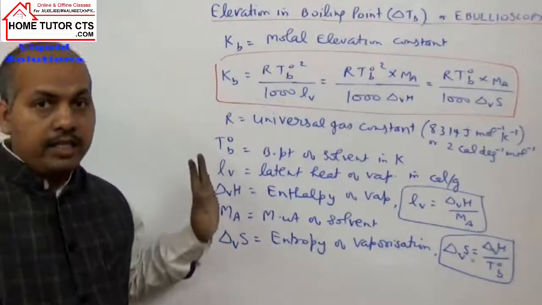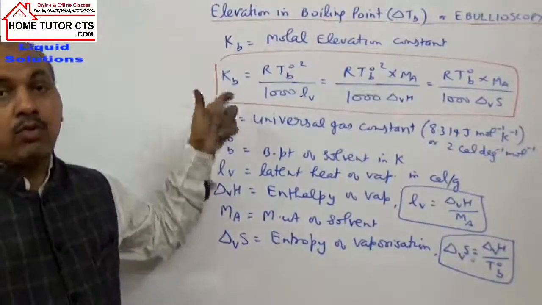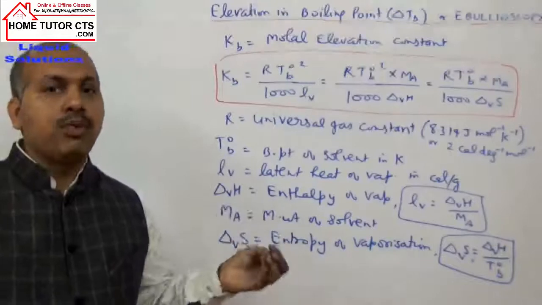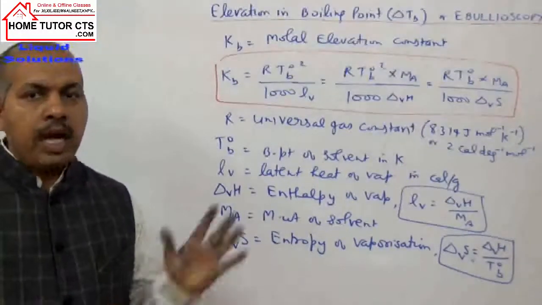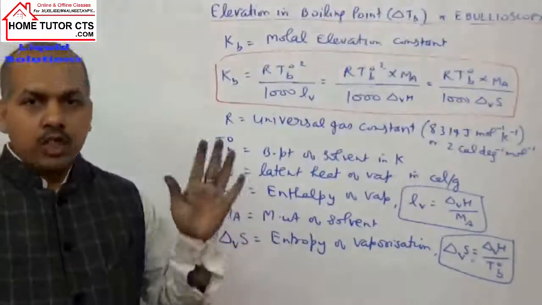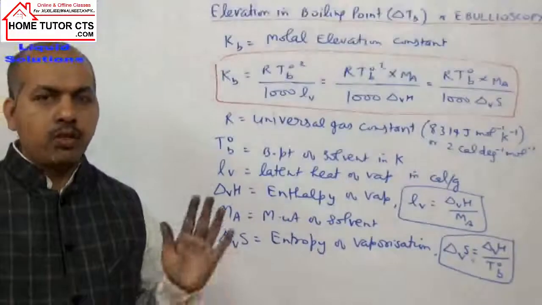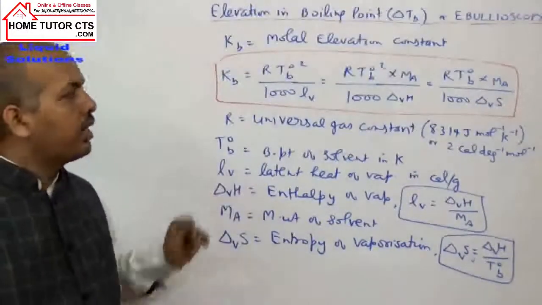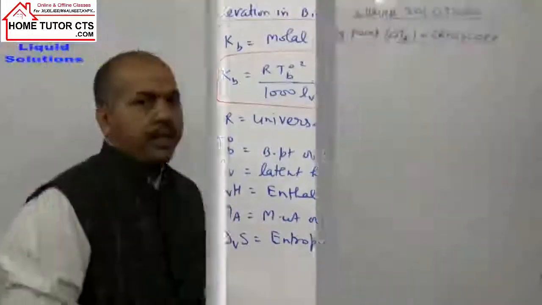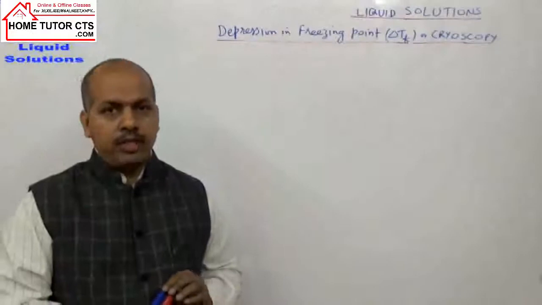So you can see clearly for different solvents K_b will be different. Like for water, the value of K_b is 0.51 or 5.2 Kelvin kg per mole. You do not have to remember it, don't worry. In the question, the value of K_b will be supplied to you. So don't worry about the K_b calculations. Now let us take our next property, depression in freezing point.